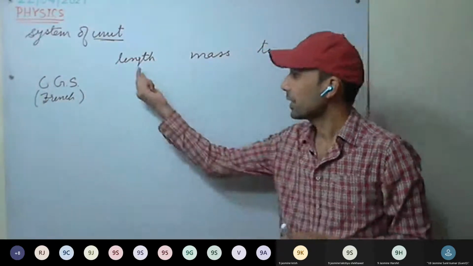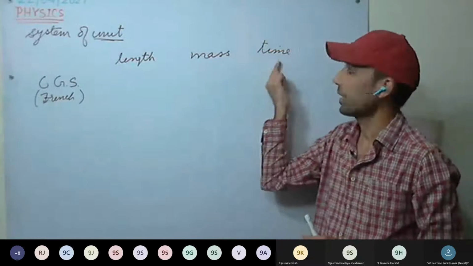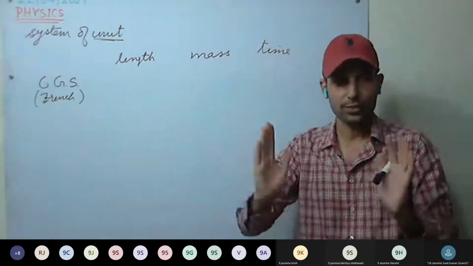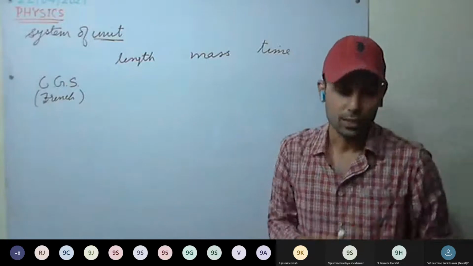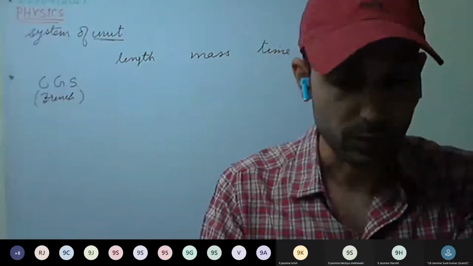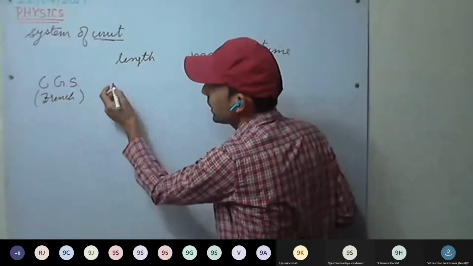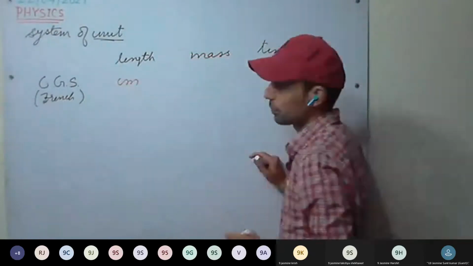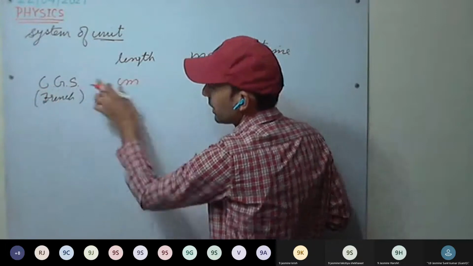So we have derived units for length, mass, and time. These three physical quantities, we said this will be our length unit, this will be our mass unit, this will be our time unit. For length, they derived the unit centimeter. CGS: centimeter, gram, second.